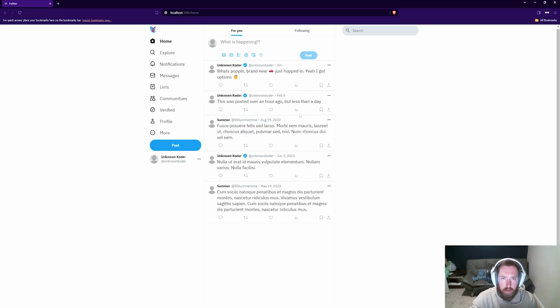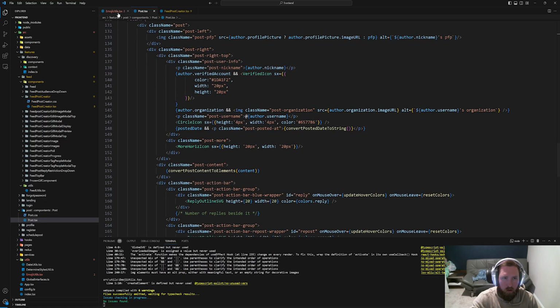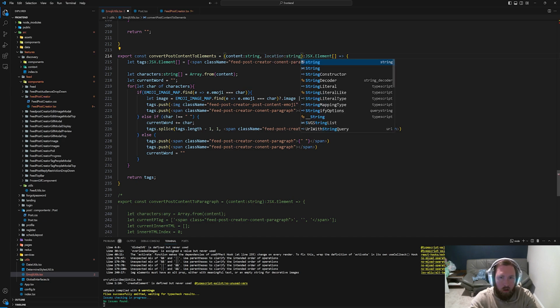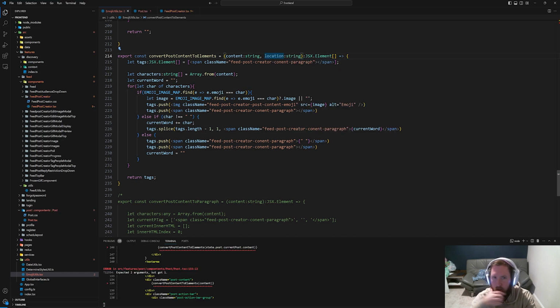I think that's probably too big. We could do this. So the other option is we could pass in the class or where this is being used, so location string. What we could do is wrap this like so. This is going to be really, really ugly.